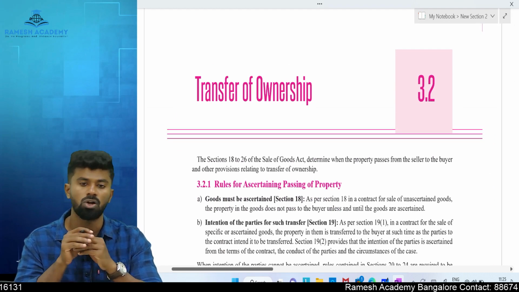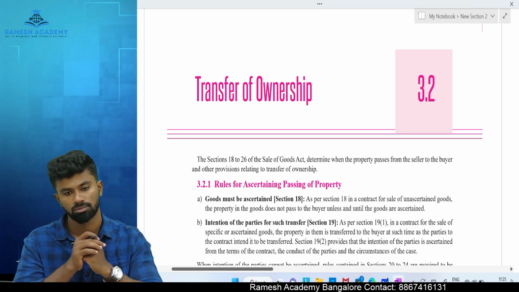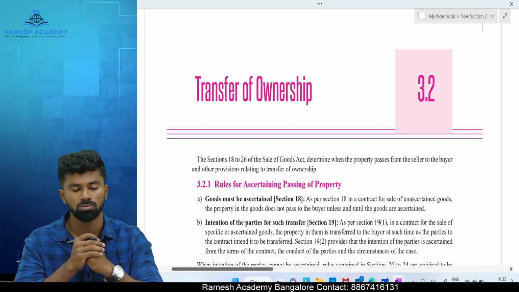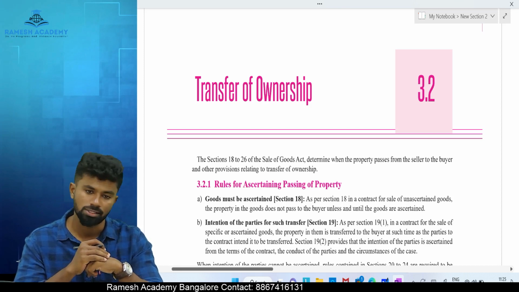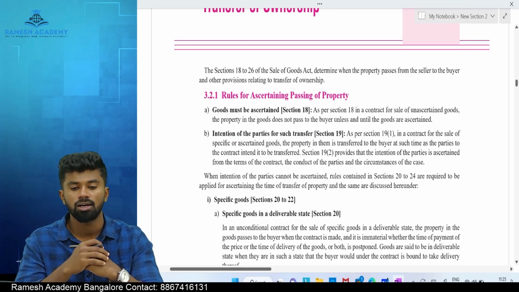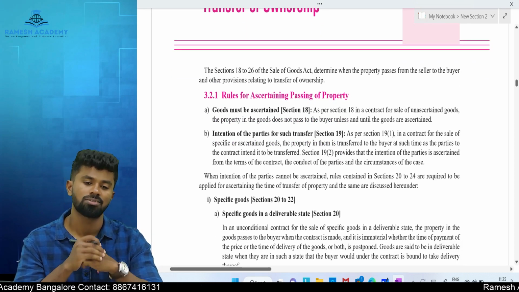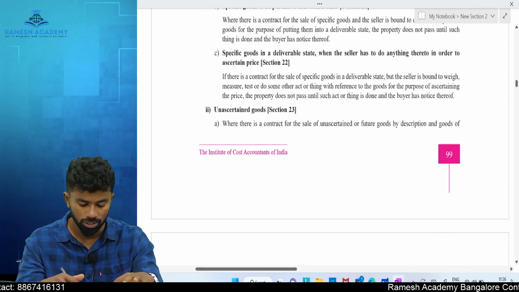If the delivery is not done on time, can the buyer cancel it? Yes or no? Yes. But if the payment is not done on time, can the seller cancel it? No. Very good.